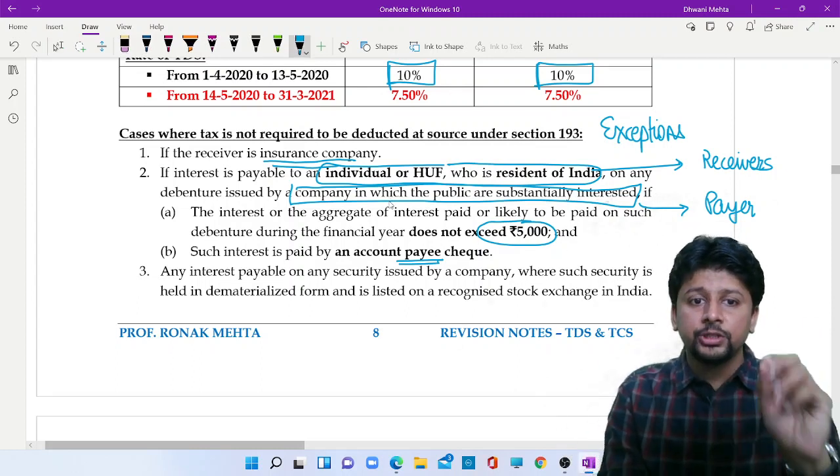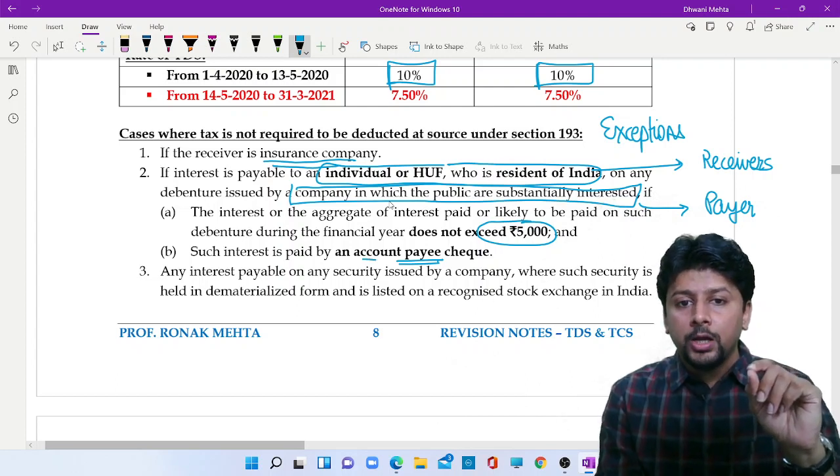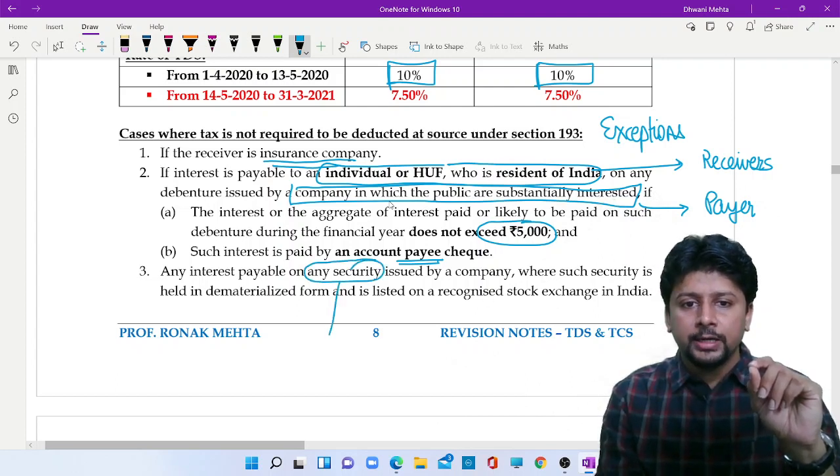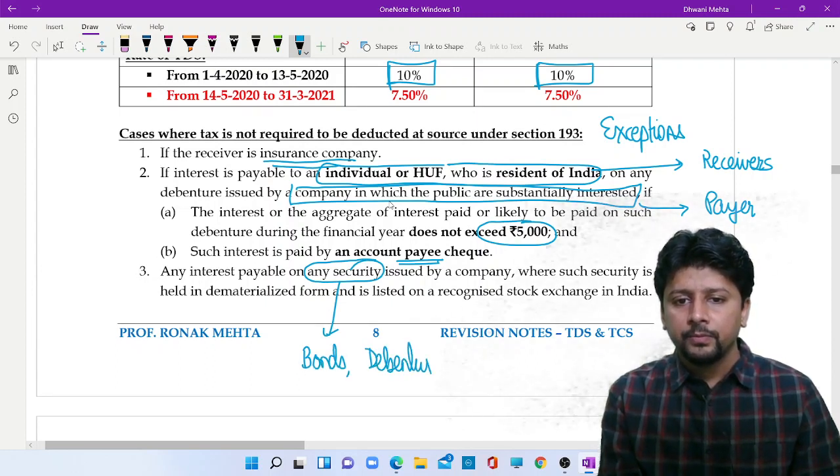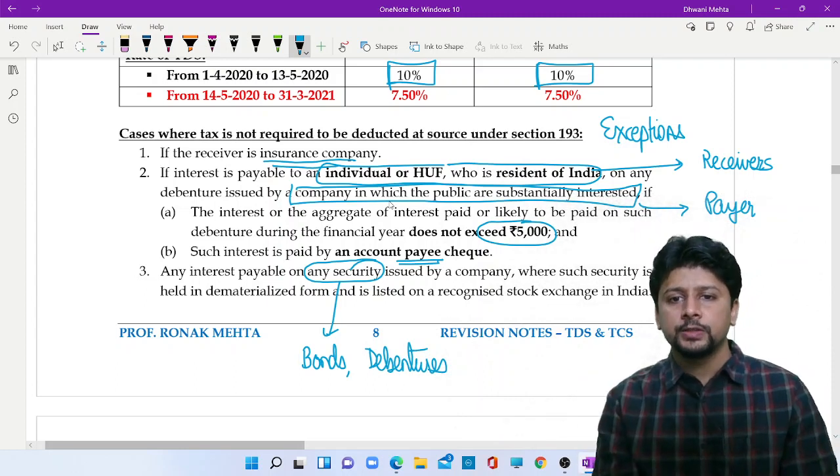Third and the last exception, interest payable on any security. Any security will cover bonds, will cover debentures, anything on which you are paying interest.